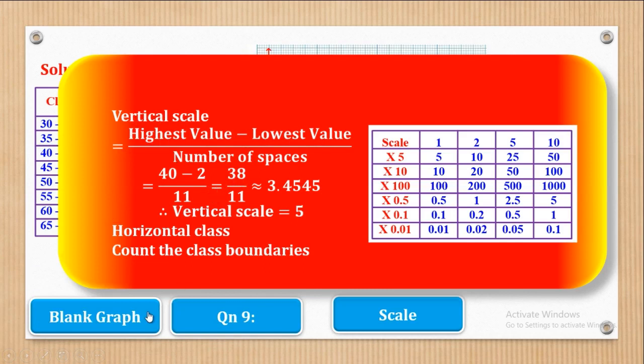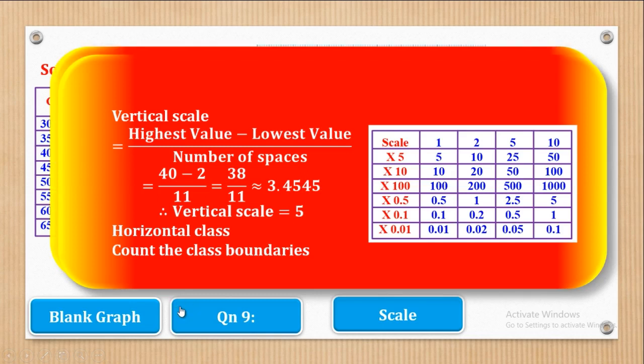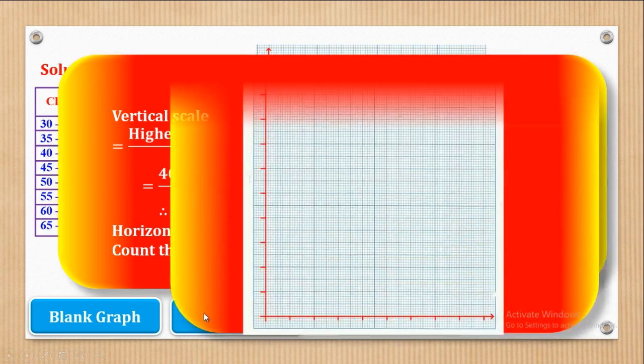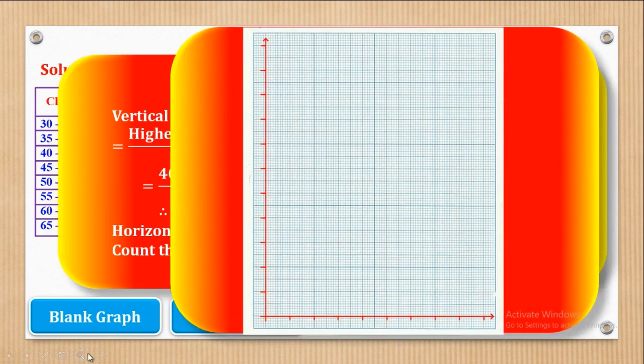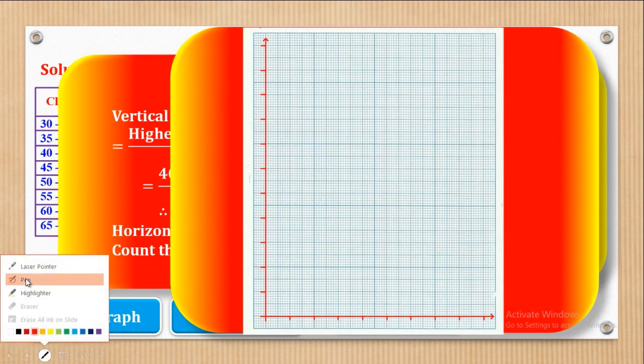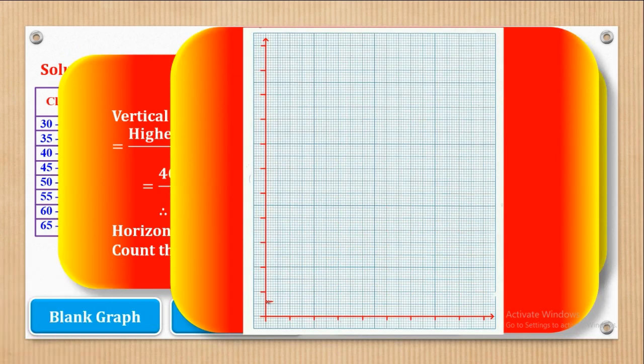So when we come back here, the number of spaces which will be, first of all, this is 1, 2, 3, 4, 5, 6, 7, 8, 9, 10, 11. So that means that we have 11 spaces on the vertical.